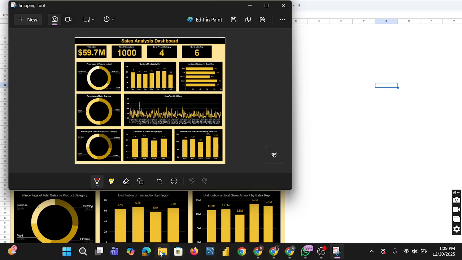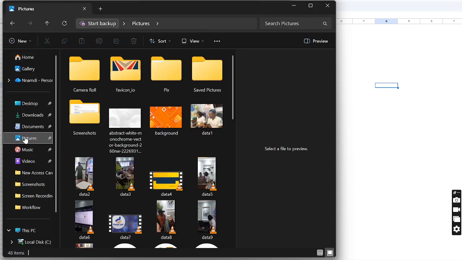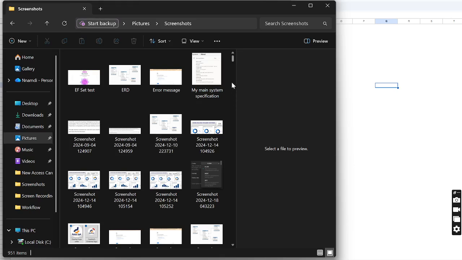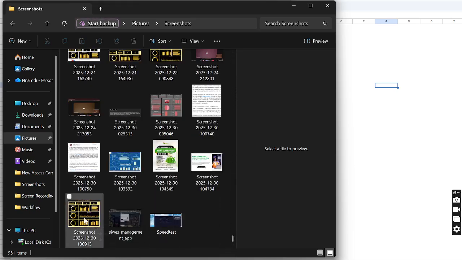So once this is captured, it's going to be saved automatically. Let me show you where it's saved. It is saved automatically in the screenshots folder. When you go to images, then you go to screenshots. Under your screenshots folder, these are different screenshots I've taken. Just scroll to the end, you'll find it. So this is it here. This is a screenshot I just took now.